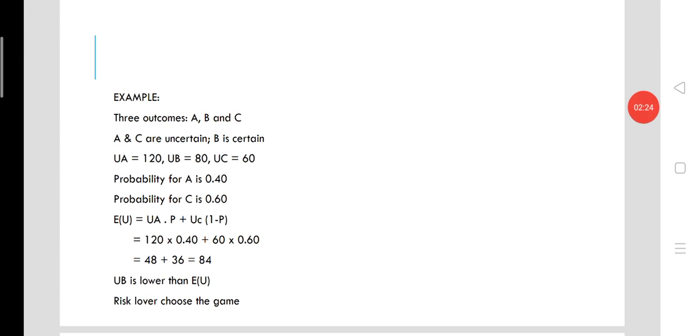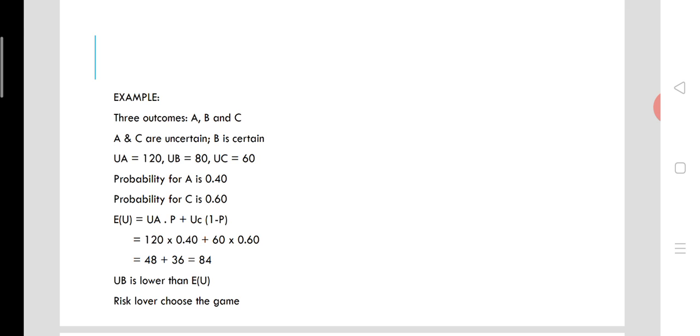This concept will be more clear to you when we look at an example. As usual, we have three outcomes here, and the outcomes are A, B, and C. Here, A and C are uncertain. There are possibilities for the occurrence of more than one outcome in an option. So those two outcomes are A and C. These outcomes are uncertain with different probability.